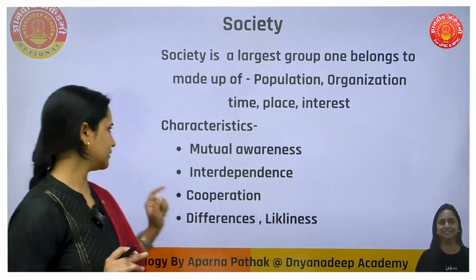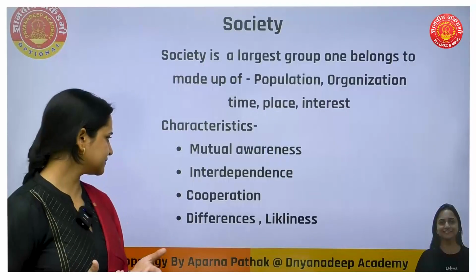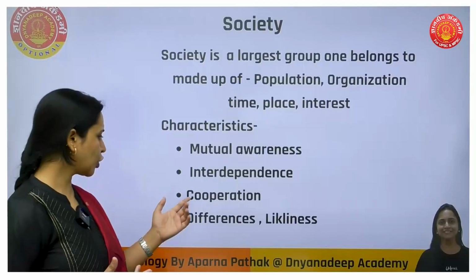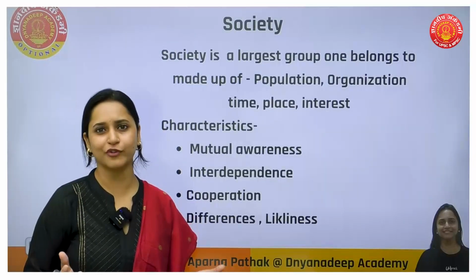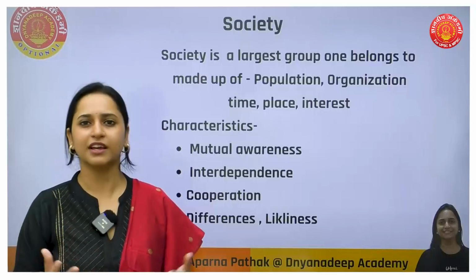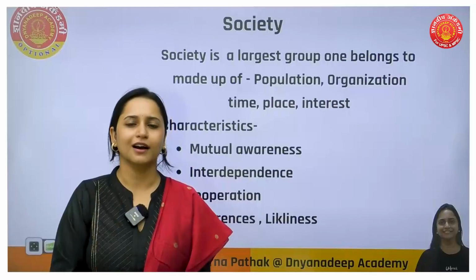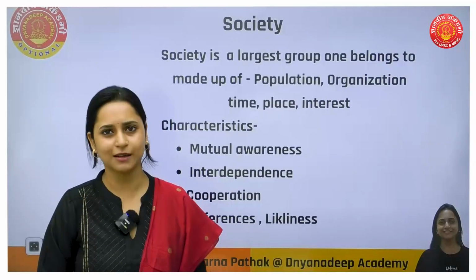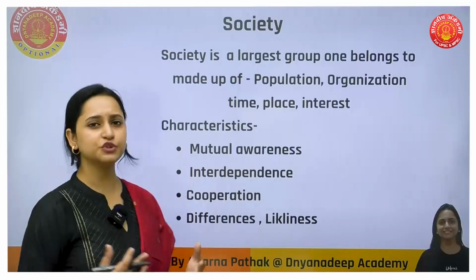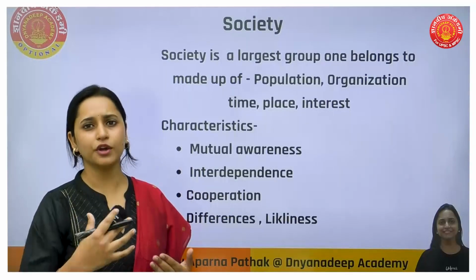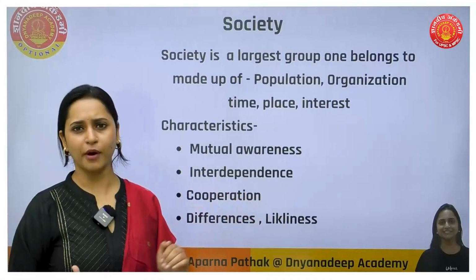If you see the characteristics of society, society includes mutual awareness, interdependence, cooperation, and also differences and likeness, because where there are more people, they will have differences and, at the same time, likeness. They will agree on some points and disagree on others. They are interdependent, they have mutual awareness, everyone knows what's going on with others, what the problem is, what the need is. So that's all overall about society.